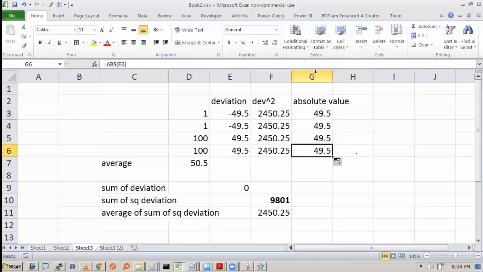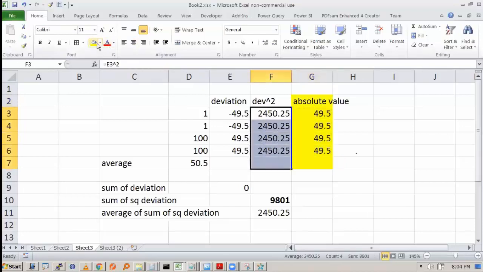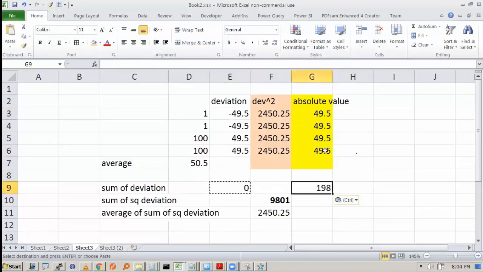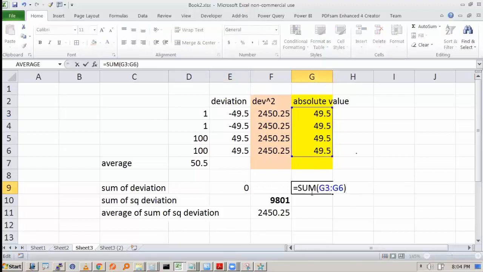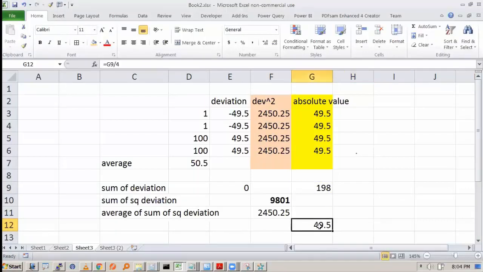So one method is to either take the absolute value or take the square to make it positive. Now when I take the absolute value, the negative deviations, which were making the sum 0, no longer cancel. If I take the sum of all 4, it is not going to be 0; it comes to some number. Now I can take the average of this, so I divide by 4 and get 49.5.